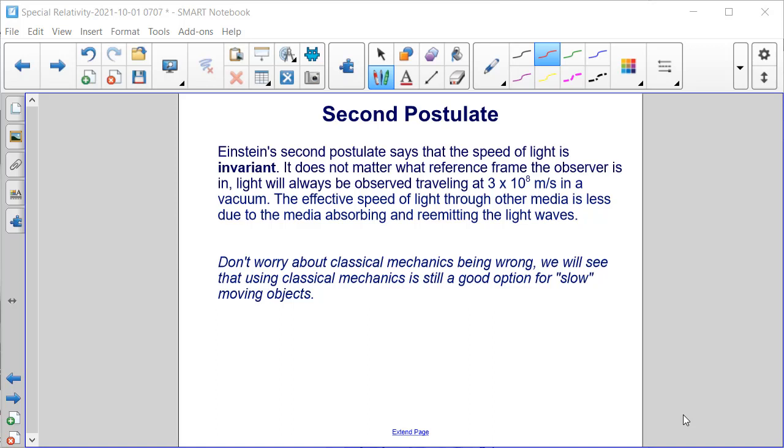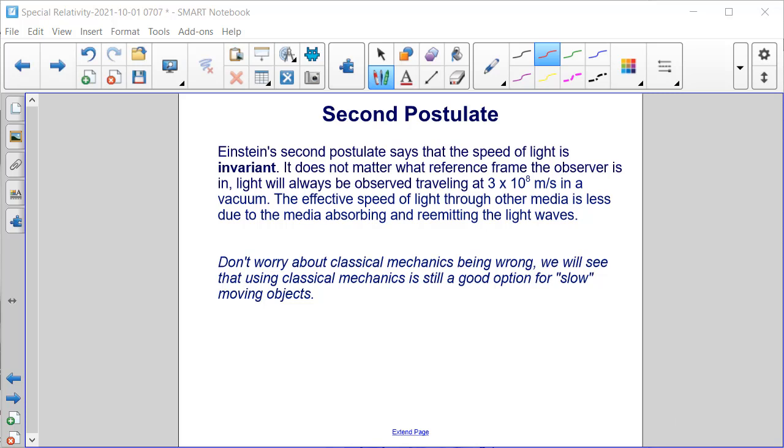What Einstein's second postulate says is that the speed of light is invariant. It does not matter what reference frame the observer is in. Light will always be observed traveling at 3 times 10 to the 8th meters per second in a vacuum. The effective speed of light through other media is less due to the media absorbing and re-emitting light waves. So the speed of light in air or in other media may not be 3 times 10 to the 8th, but that's because it's being absorbed and re-emitted.